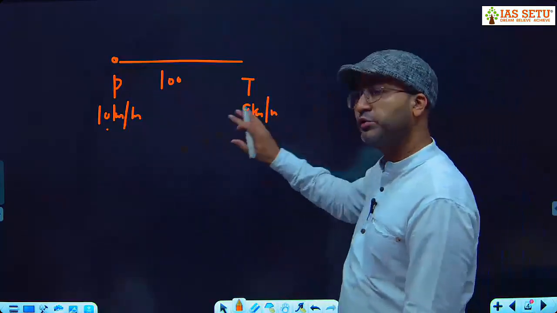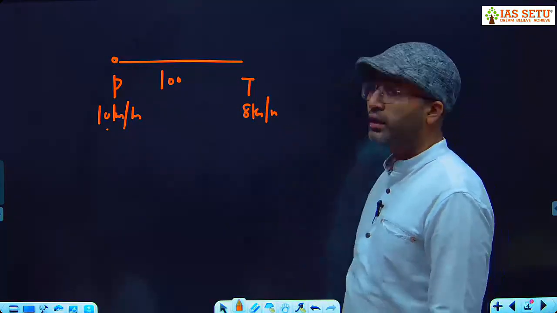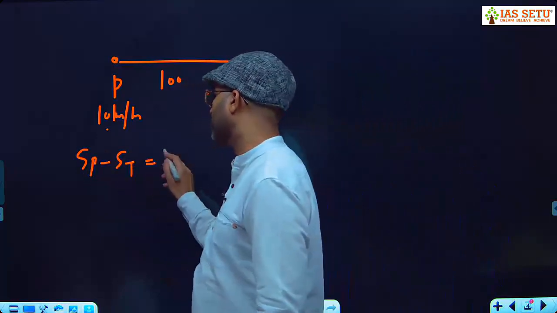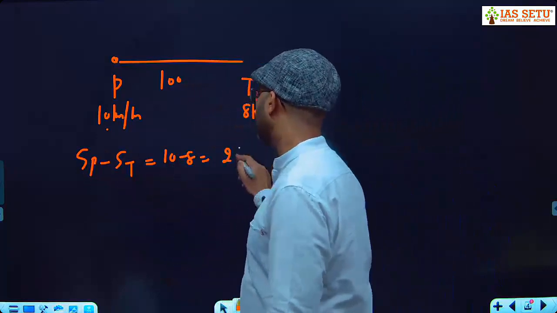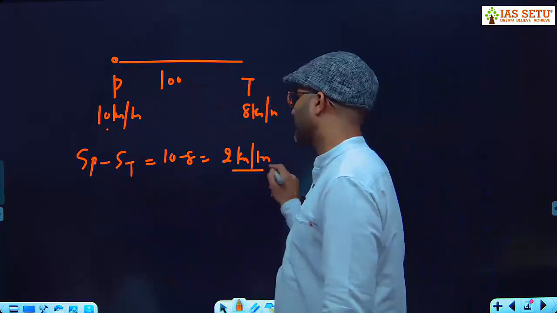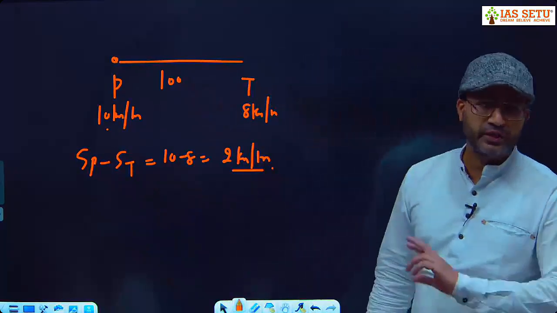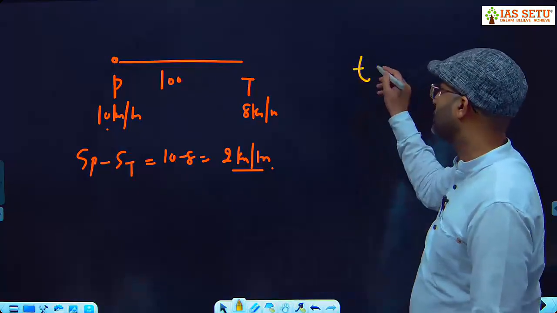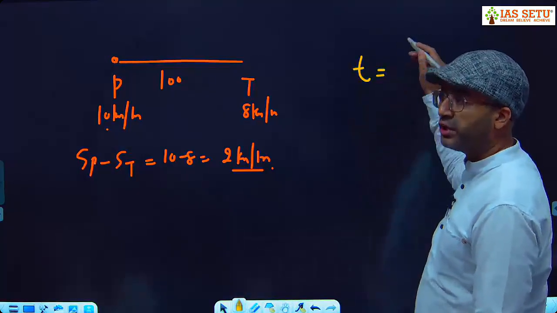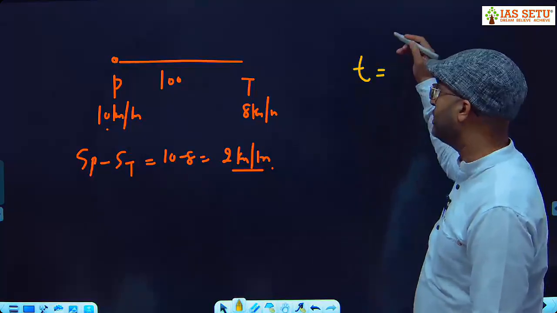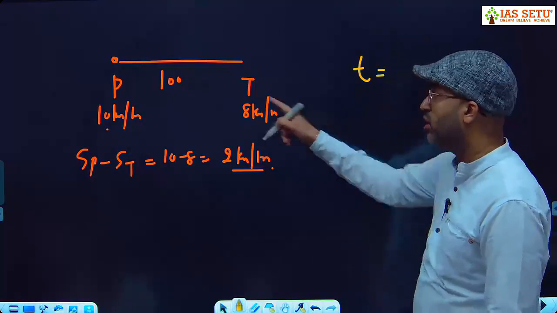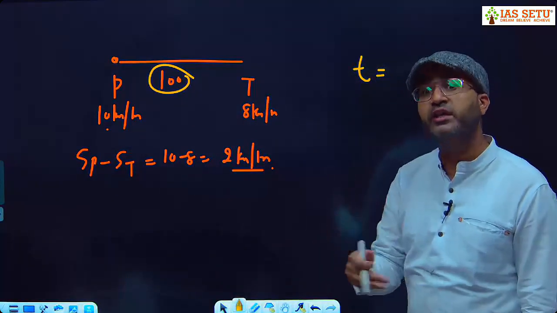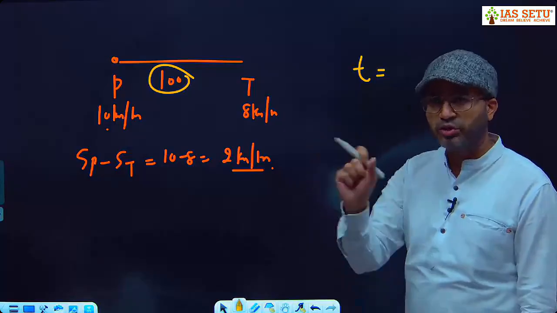First solution, I use kilometer per hour. Tell me what the relative speed is. Speed of the policeman minus speed of the thief, 10 minus 8, relative speed is 2 km per hour. What is our shortcut? Time in this type of question is relative distance upon relative speed, that is, initial distance upon relative speed. What is the initial distance? 100 meter, because the policeman has to cover 100 meter extra, only then can he catch the thief.